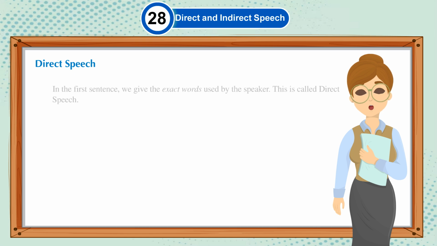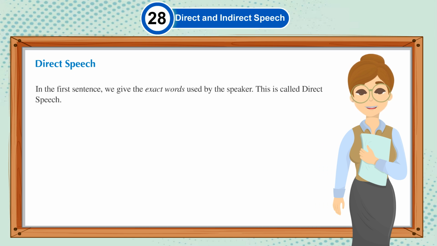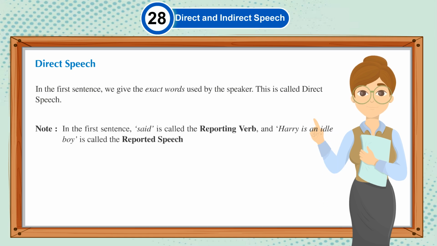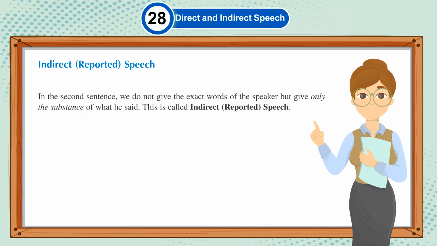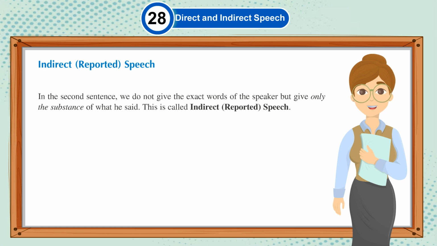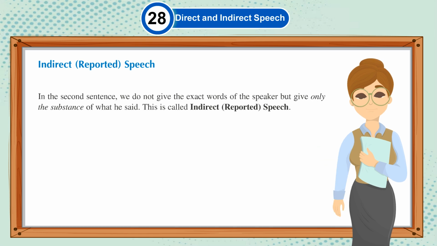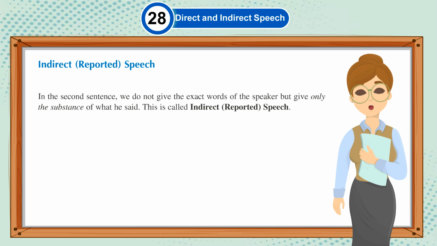Direct speech. In the first sentence, we give the exact words used by the speaker. This is called direct speech. Note, in the first sentence, "said" is called the reporting verb and "Harry is an idle boy" is called the reported speech. Indirect speech or reported speech. In the second sentence, we do not give the exact words of the speaker but give only the substance of what he said. This is called indirect or reported speech.